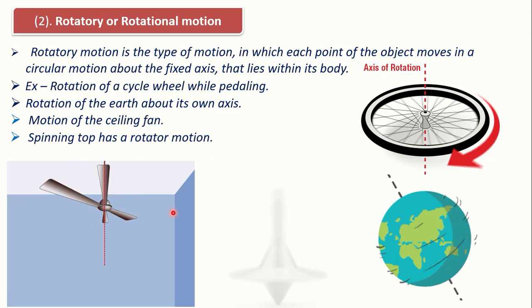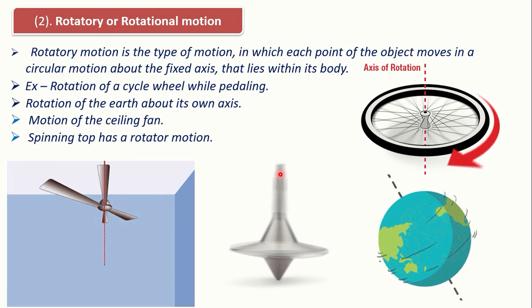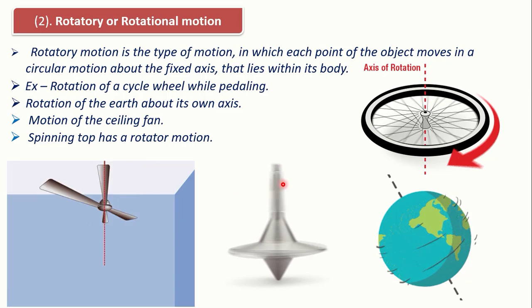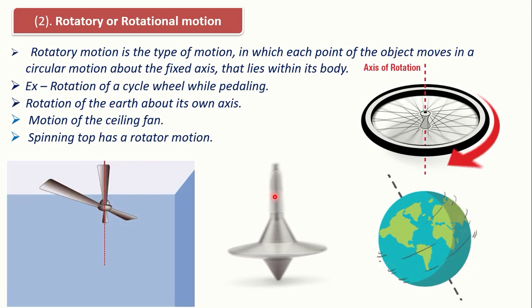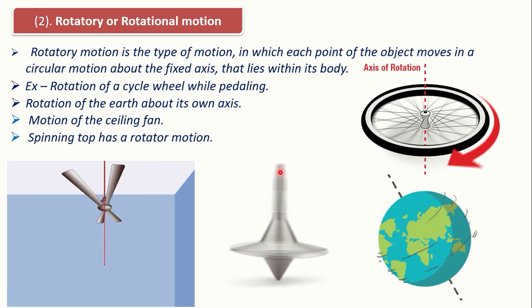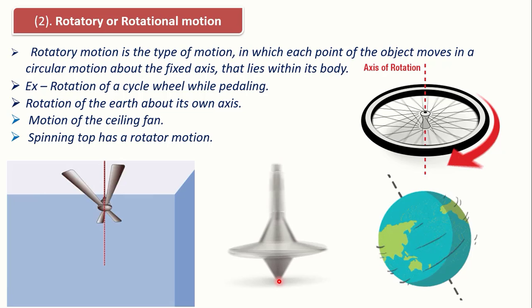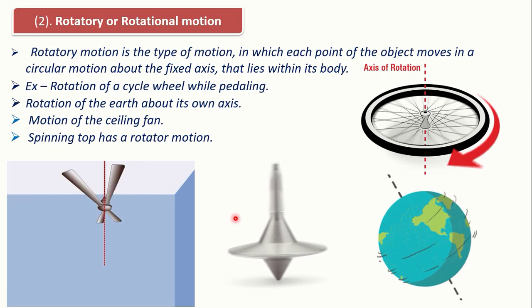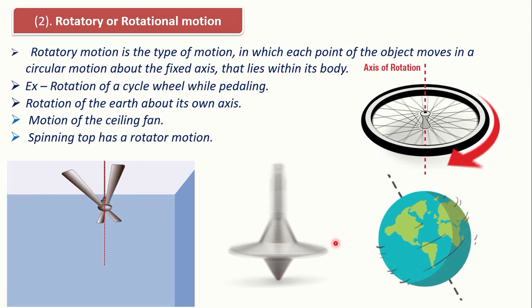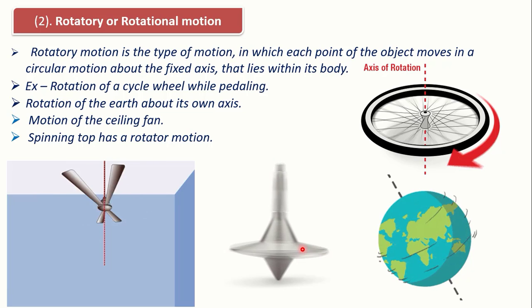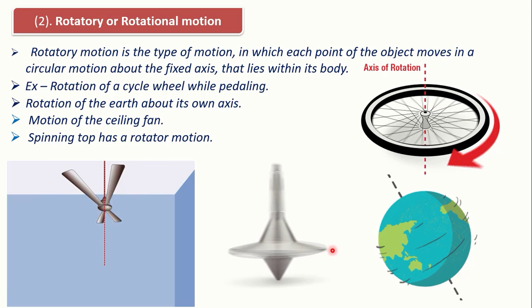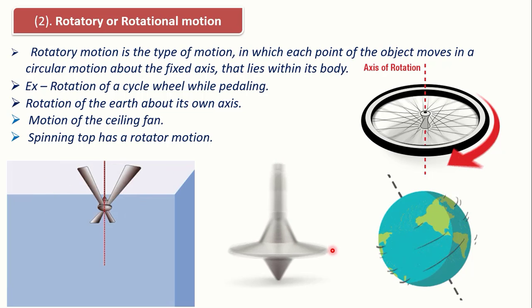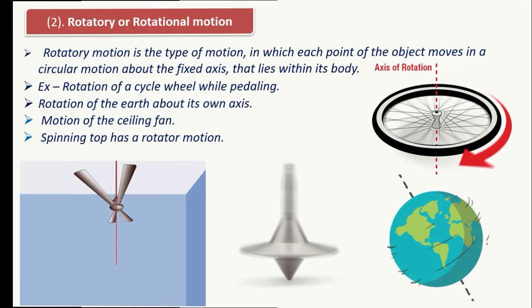Spinning top has a rotatory motion. So you can see this top is spinning, and when I draw here one axis of rotation perpendicular to this point, you can see this top is also moving and performing a rotatory motion or rotational motion. All these are examples of rotatory and rotational motions.